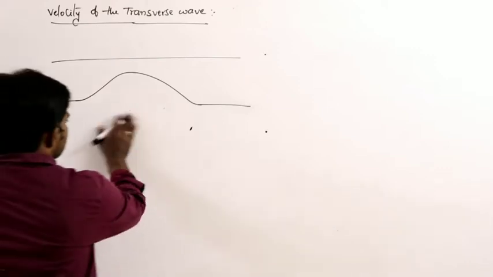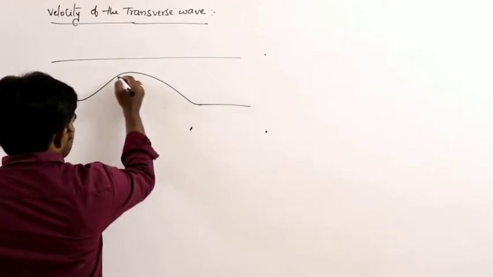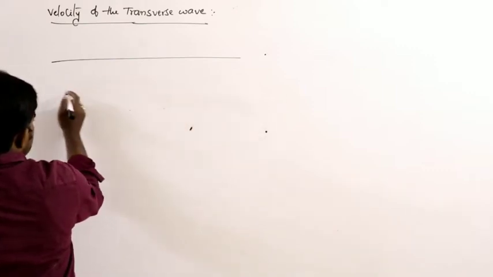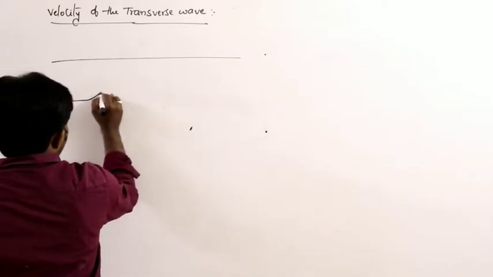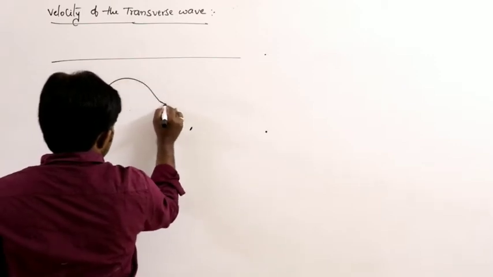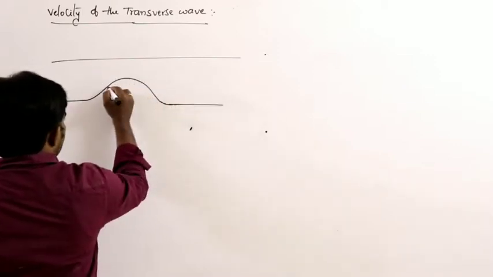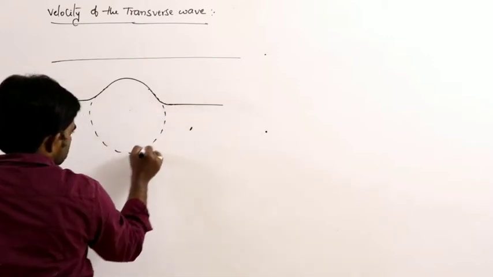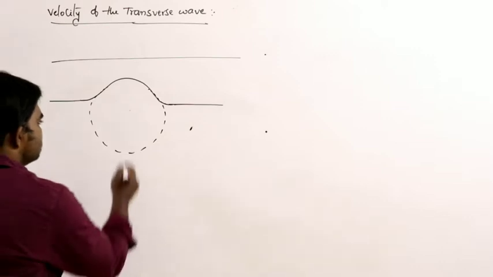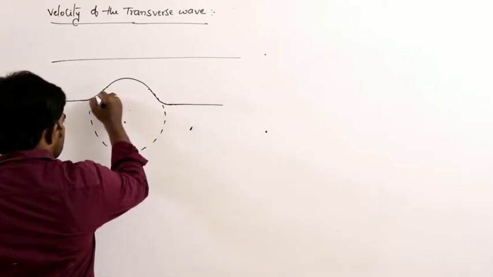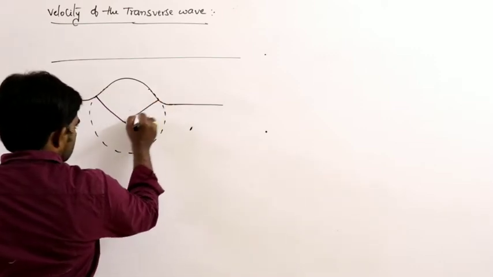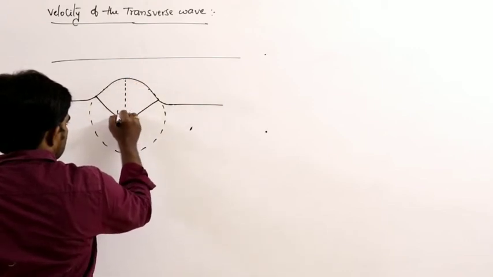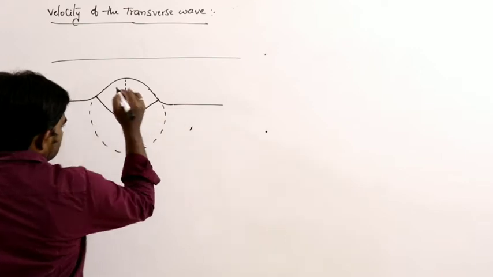Here I am considering a small circular shape, which acts as a circle for our consideration, and this is the center. Let us say this is x, this is theta, and this is also theta.